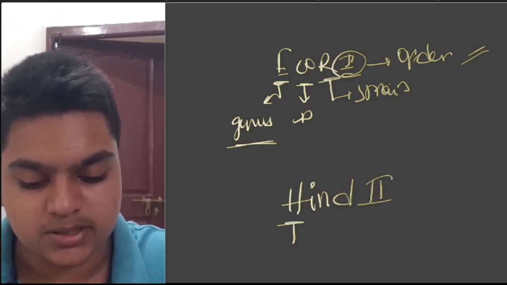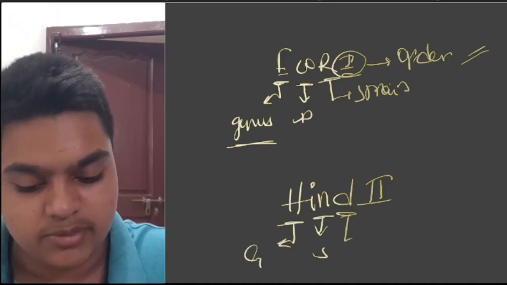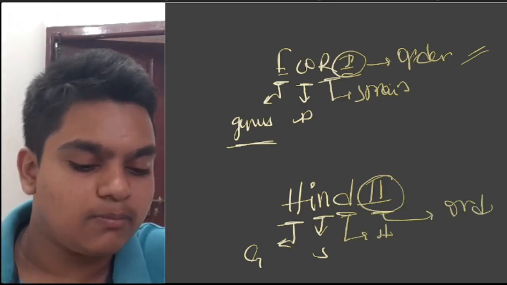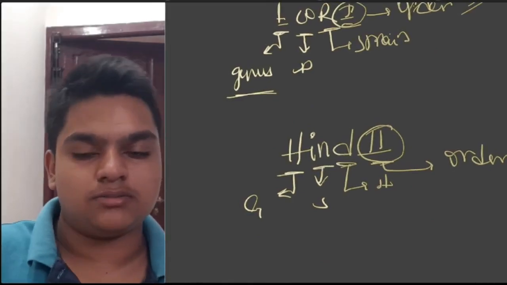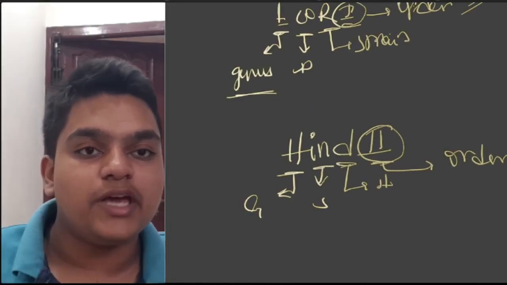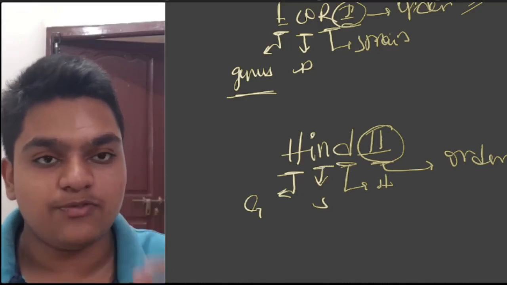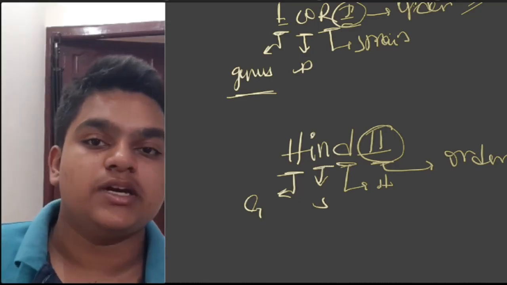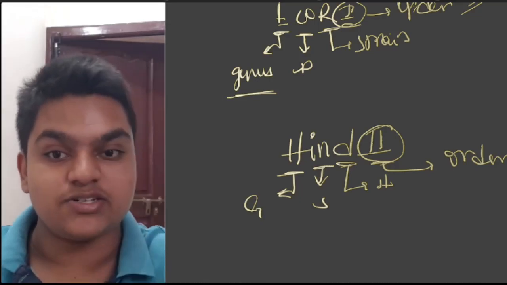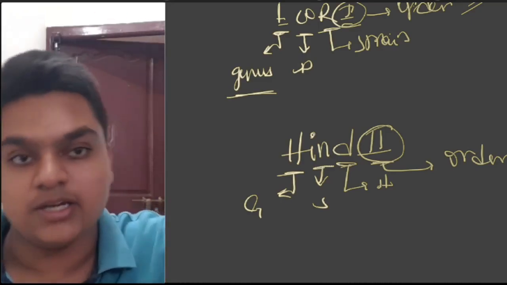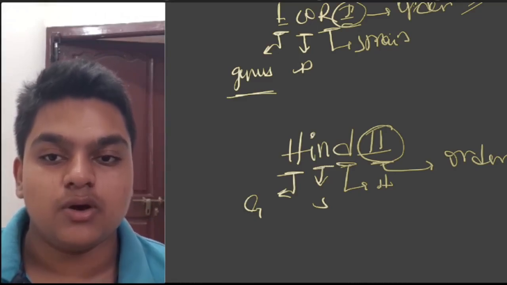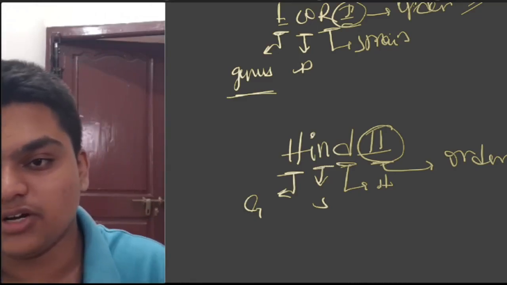See, H means genus, IN means species, D means strain, 2 means order. Now what is the genus? This has been isolated from Haemophilus influenzae. H means genus, Haemophilus. IN means influenzae, species. D means strain. 2 means it is the second one discovered in this order, but it was the first one to be discovered among all restriction enzymes, restriction endonucleases. Okay, this is about restriction endonuclease.